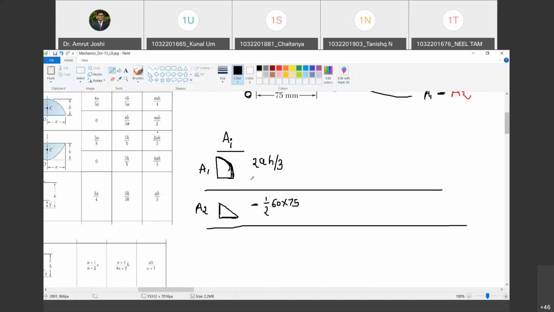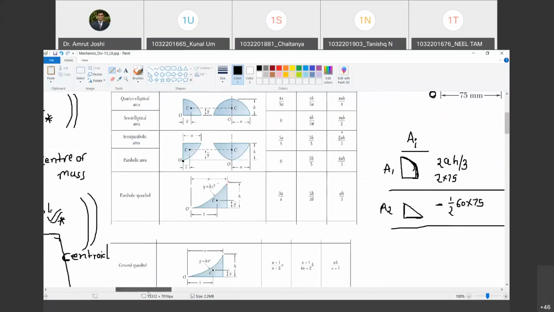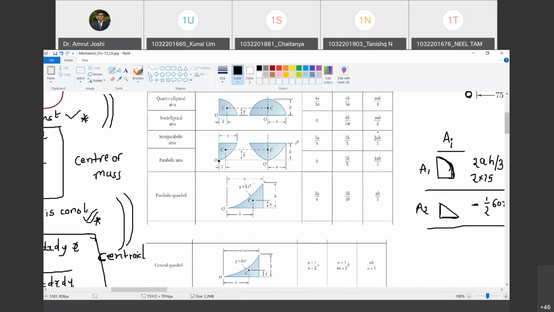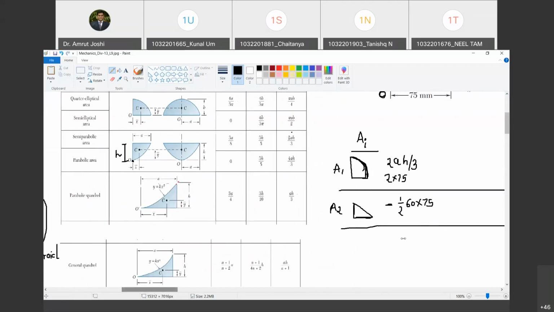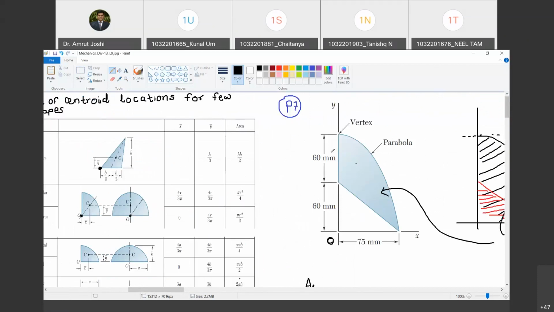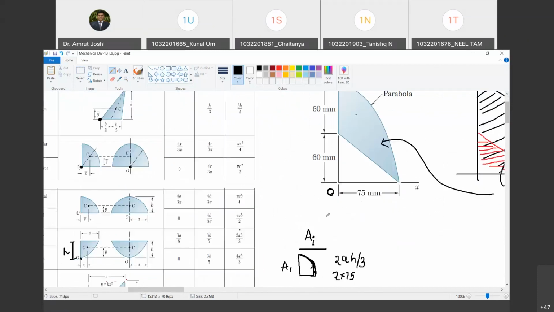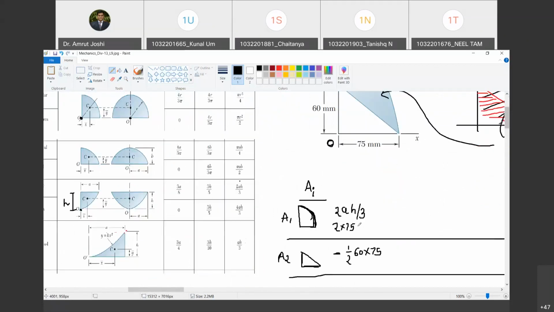So I'm going to write 2ah by 3 and substitute 2 into 75. What is h? h is nothing but this distance. How much is that distance in our case? 60? No, it is 120. So 2 into 75 into 120 by 3 is going to be our A1.